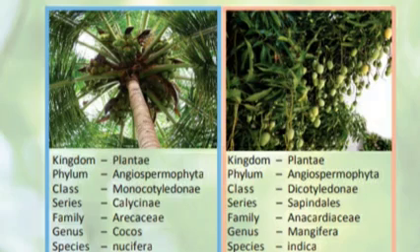Its series is Calycinae. Family Arecaceae. Genus Cocos. Species nucifera. The second example is mango tree. Its kingdom is Plantae, phylum Angiospermophyta, class Dicotyledonae, series Sapindales, family Anacardiaceae, genus Mangifera, species indica.